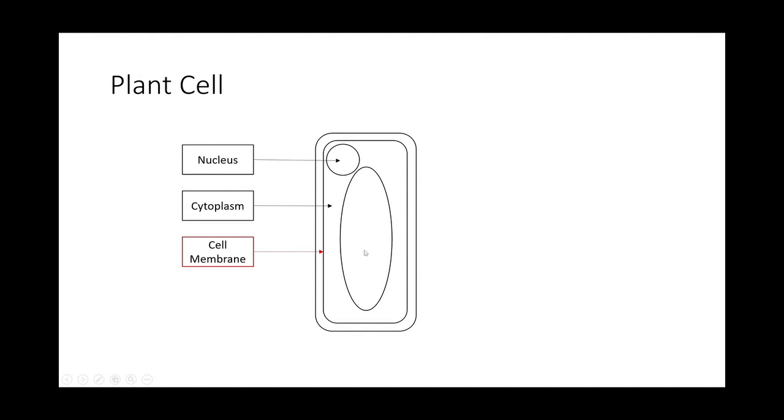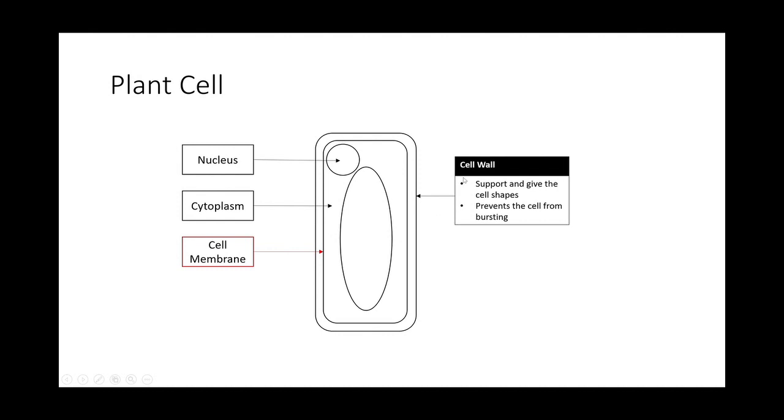This is not. This is actually called a vacuole. But the vacuole is not tested in primary school, so you all don't need to know it. But you would still need to be able to draw them out. Then you also have the cell wall. The outermost layer of the plant cell is not the cell membrane. For an animal cell, the outermost part is the cell membrane, but for a plant cell, the outermost layer is the cell wall. Their function, in terms of nucleus, cytoplasm, and cell membrane, is the same as an animal cell.